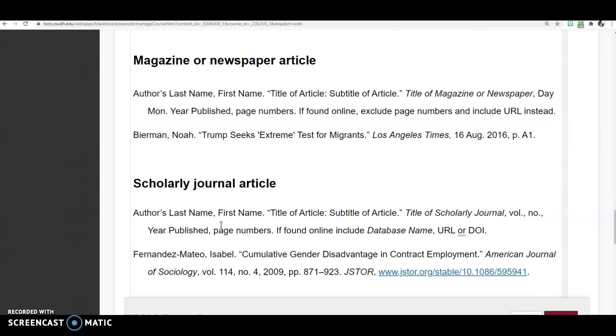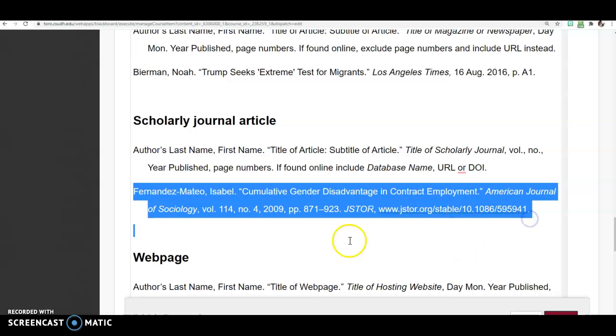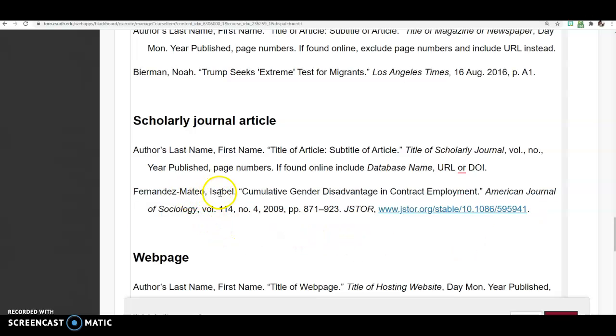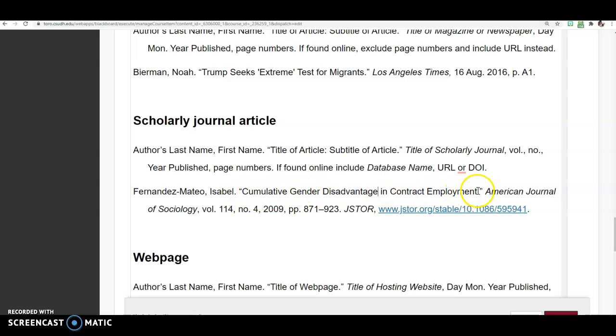Now, many of you will be using scholarly journal articles, so it should look like this. Okay, so we have the author's last name, comma, and the first name, and here is the title of the article. It has to be in quotes. Okay, and make sure it's capitalized. And then here's the journal, the name of the journal, and it's italicized. It has the volume number, the issue number, the year of publication, and the page numbers. And if you have it, you can add the DOI or the link to it, but this is not mandatory.